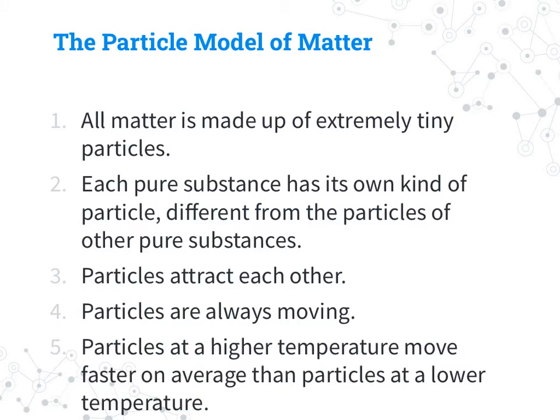The particle model of matter describes all particles. There's 5 points to it. One, all matter is made up of extremely tiny particles that we cannot see. Two, each pure substance has its own kind of particle that is different from the particles of other pure substances. So there's no anomalies, if you will, in that. Number 3, particles attract each other. So when they're moving, they do have attractions between one another.